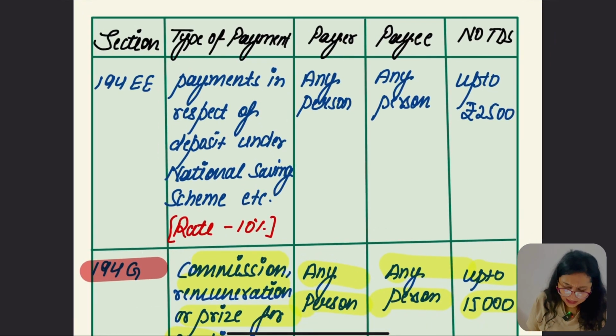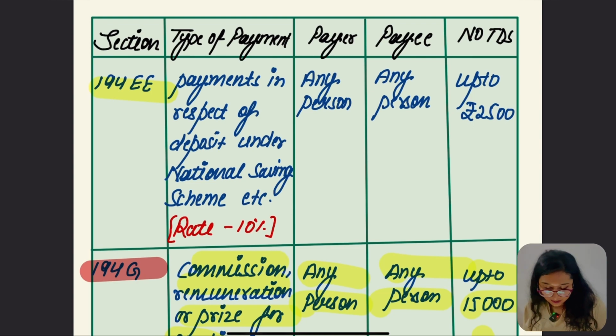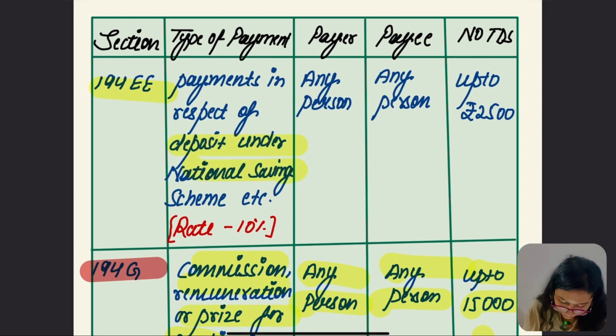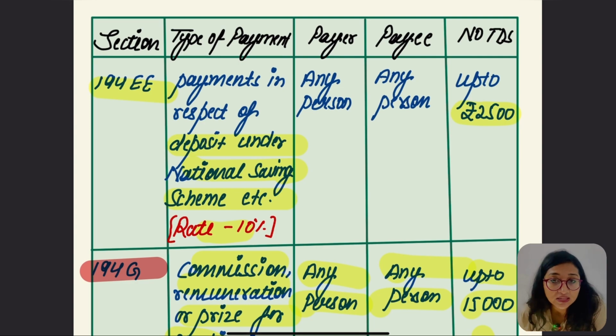Let's go for one more section, which is about payment in respect of deposit under the National Savings Scheme, taxable at the rate of 10%. If the amount is up to 2,500, no TDS is applied. If it exceeds 2,500, TDS is applied at 10%. The payer is any person and the payee is any person. So this was the end of this lecture.